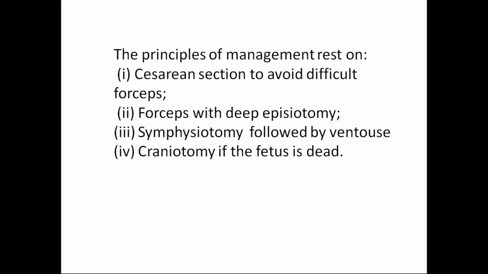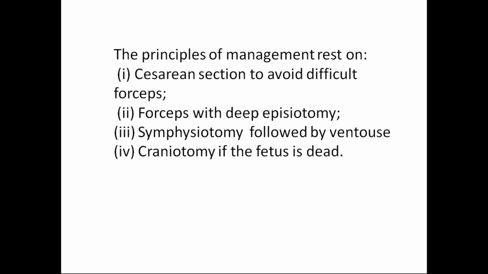The principle of management is to rely on cesarean section to avoid difficult forceps. Forceps, especially deep forceps, depends upon the skill of the obstetrician. To apply forceps, they should be skilled. If the obstetrician is confident that she can apply forceps and deliver, then only she can apply. If she has no skill in applying forceps, don't apply, because you will do more harm to the baby.